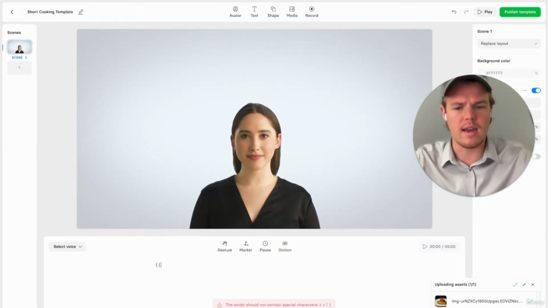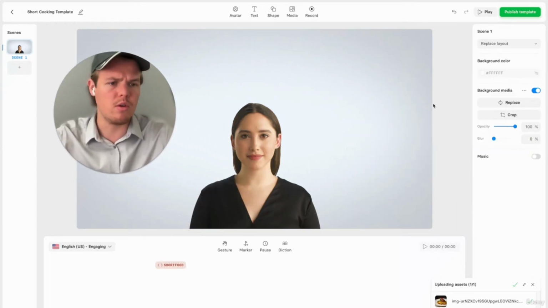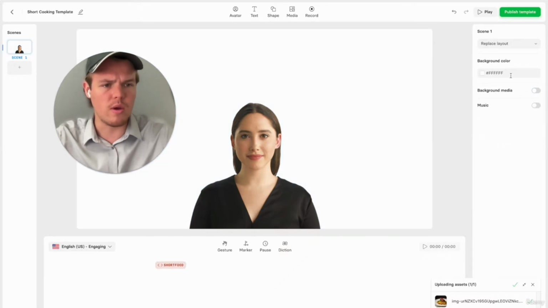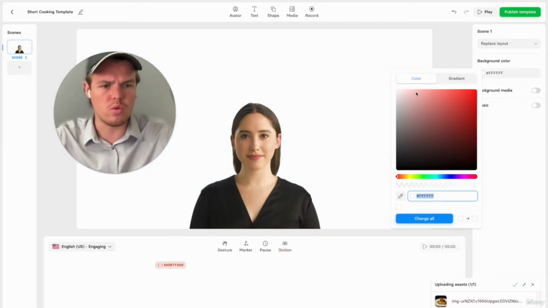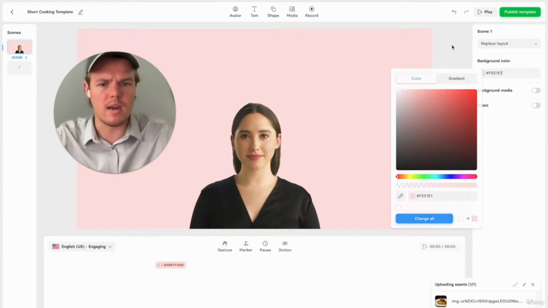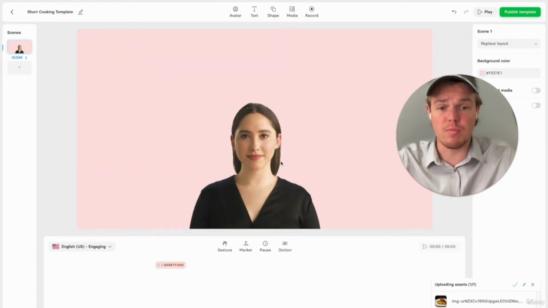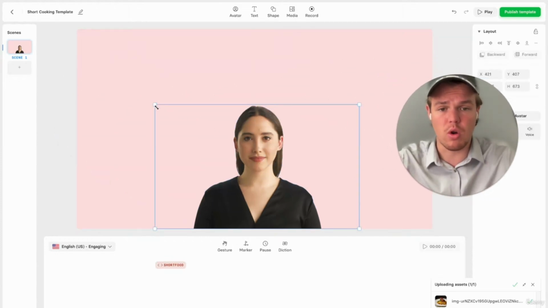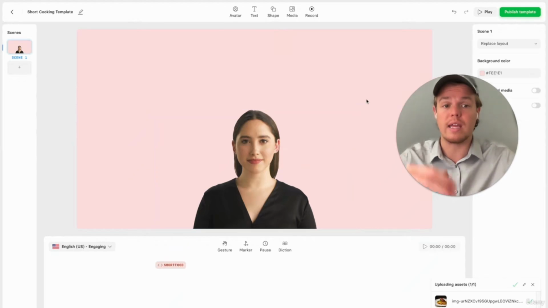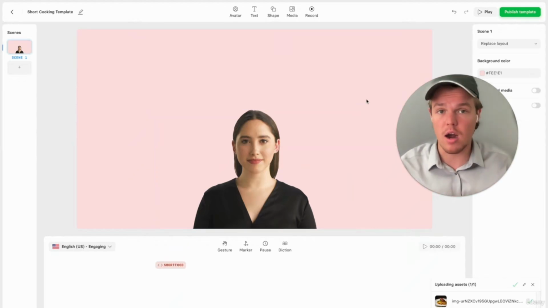And then we're going to go ahead and just call the script short food, bracket, bracket. And then from here, we can go ahead and mess around a little bit with the background. So let's go ahead and just change it to something like a light red, that is good. Now, one thing I like doing personally is if you were to do short content like this and you're basically referring to, like, hey, watch this video, let's go ahead and automatically upload the thumbnail in this short as well.